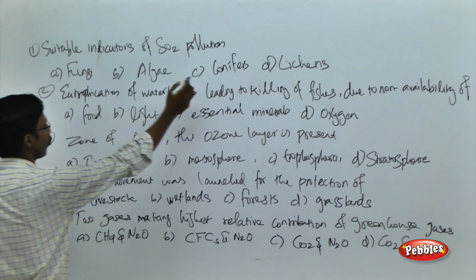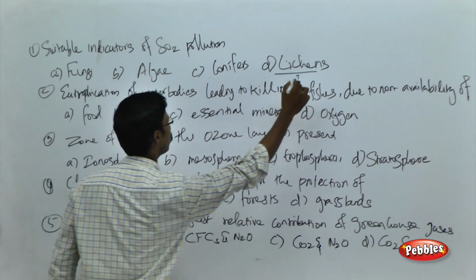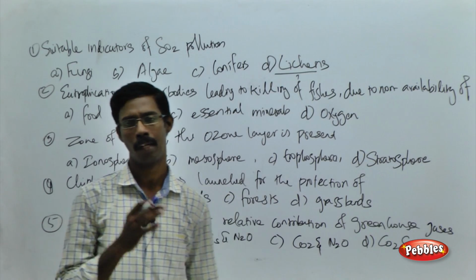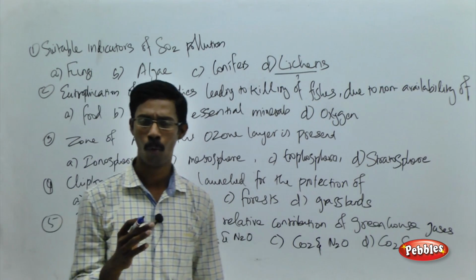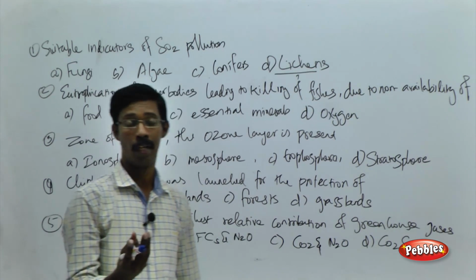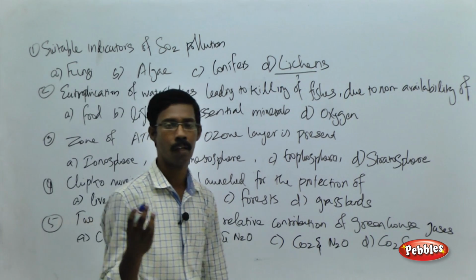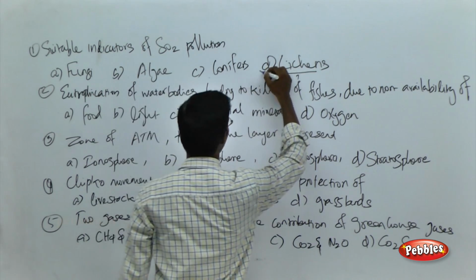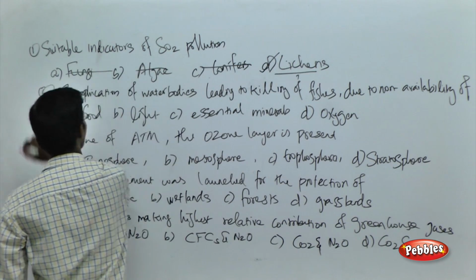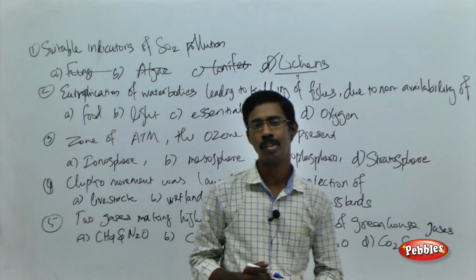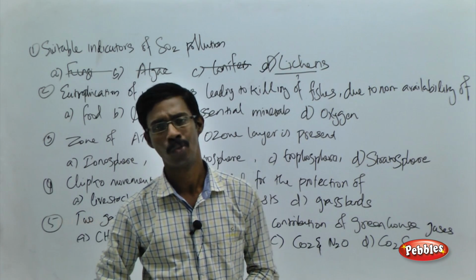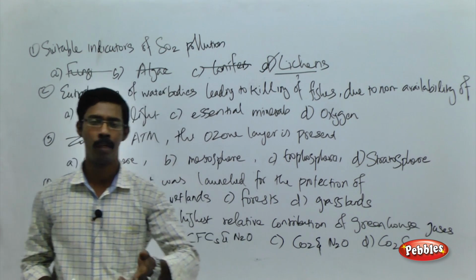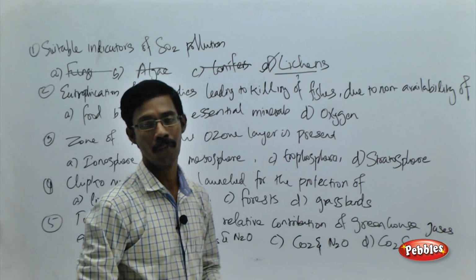Actually what do you mean by lichens? Lichens is the association of fungi and algae. They are very sensitive to the presence of sulfur dioxide. Even a very low quantity or volume of sulfur dioxide will prevent the growth of the particular lichens. So this is an indicator compared to the remaining choices. The lichens are very sensitive to the particular sulfur dioxide pollution. So we can go for the lichens as a bio indicator to indicate the sulfur dioxide pollution.